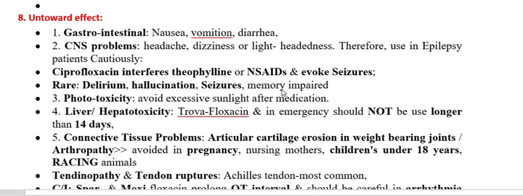Then the last point concerning the fluoroquinolones is the untoward effect. What are the most important untoward effects?